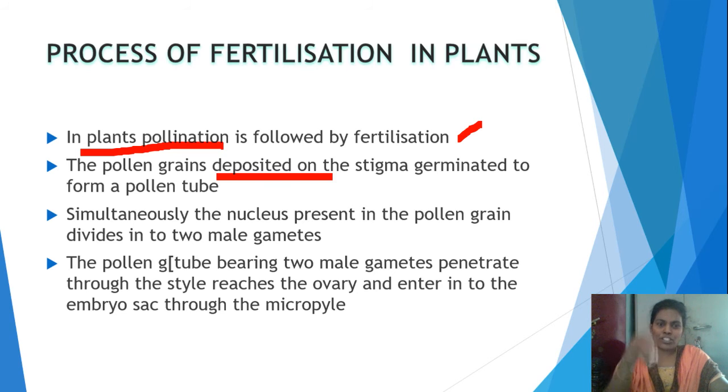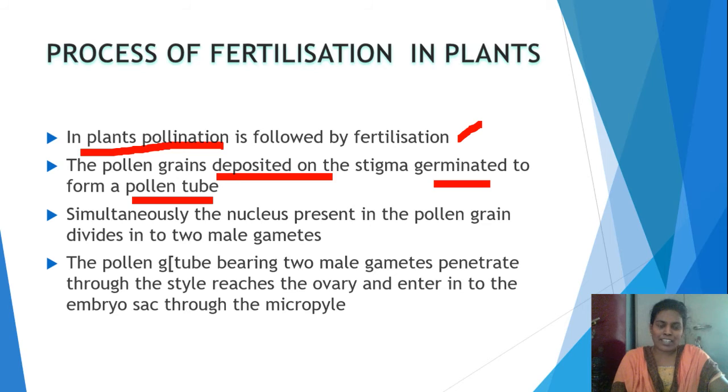After the deposition of pollen grains on the stigma, these pollen grains start to germinate into one small tube-like structure, which is called a pollen tube. The pollen grains that are deposited on the stigma germinate to form a pollen tube.